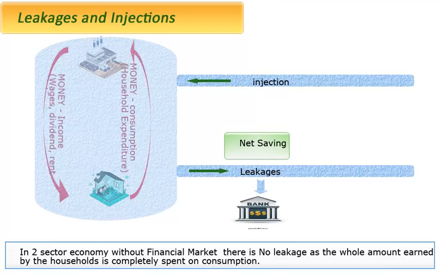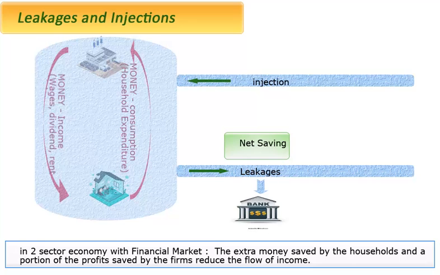Examples of leakages in different types of economy. In a two-sector economy without financial market, there is no leakage as the whole amount earned by the households is completely spent on consumption. In a two-sector economy with financial market, the extra money saved by the households and a portion of the profits saved by the firms reduce the flow of income.